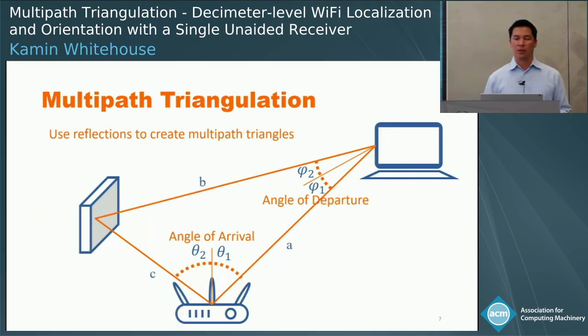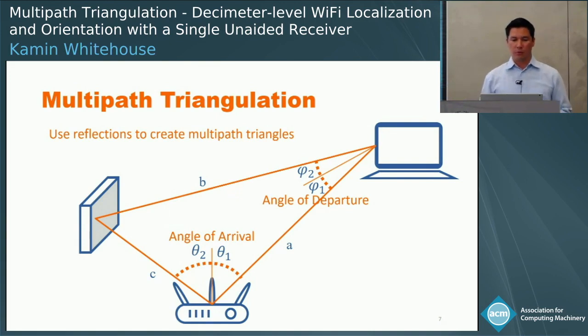And at first, it wasn't even clear to us that this technique would work at all. I just explained how Wi-Fi can't estimate time of flight with high accuracy, at least not in an unaided fashion. And we don't know the location of the reflecting surface. So we can't estimate the length of any of the edges on this triangle.